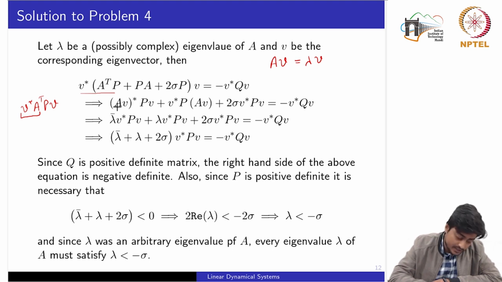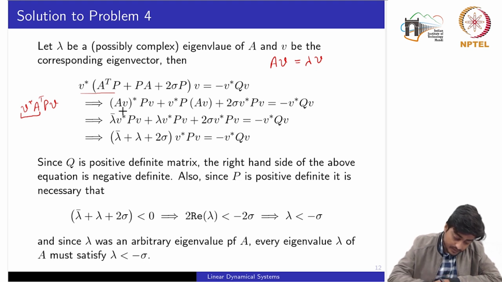You can see this equalization transiting from this part to this part. The rest of the part would remain the same. Plus V star PAV, plus, because sigma is a scalar, I can commute it with the vector, so I write 2 sigma V star PV, which is equal to the right hand side as it is.